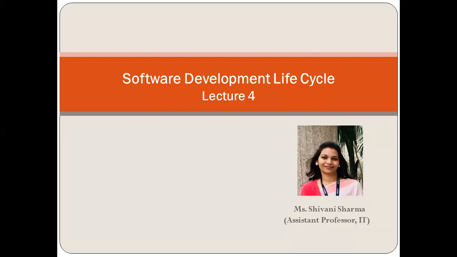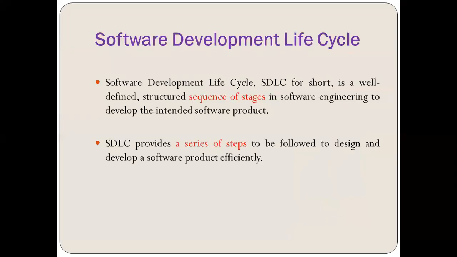Every product has a life cycle. Life cycle starts from the idea where the need of software develops in the mind of a human being. From there till it gets obsolete, this complete part is called the life cycle, right? So let's start with this.